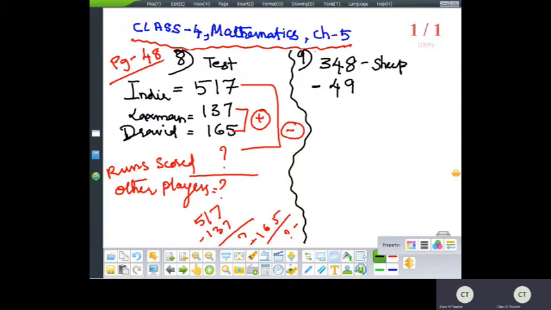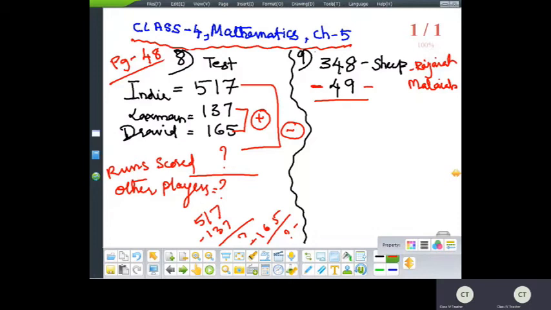Less than means what? This is the keyword. Less than means what will you go on with? Subtract. This is of Mallaya. Yes, this is of Rajaya. Okay, so this is the thing. First part of the question is completed.